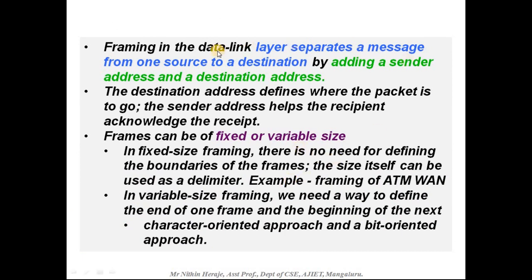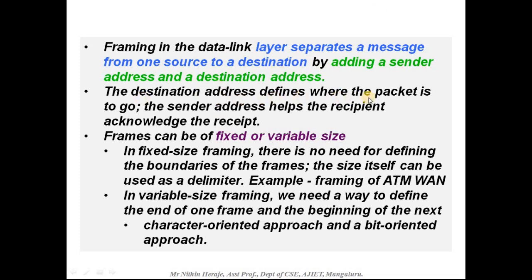Framing in the data link layer separates a message from one source to a destination by adding a sender address and a destination address. So in each frame, you will have the source and destination addresses.